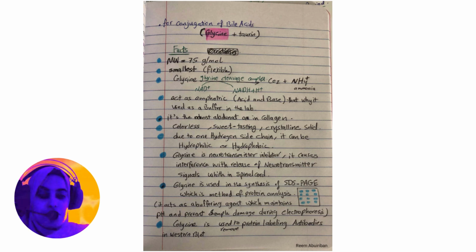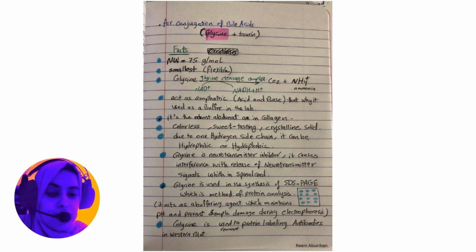So we can say that the glycine is so important for the conjugation of the bile acid. So we conjugate the bile acid with the glycine or taurine to form something which is known as bile salts. The bile salts are so important for fat emulsification, and I mean by that it increases the surface area of the fat so it is easily absorbed. So glycine is important for the conjugation of the bile acid to turn it into the bile salts.